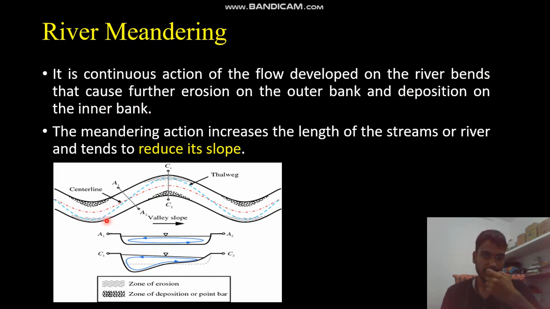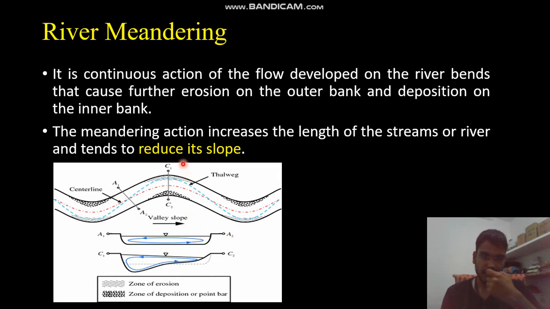Now let us focus on these two cross sections, cross section A1, A2 and cross section C1, C2. Let us first see cross section A1, A2. What we can see here is that cross section A1, A2 lies on a straight reach. This is a straight reach in which our cross section A1, A2 lies. So the depth of flow for cross section A1, A2 is uniform.